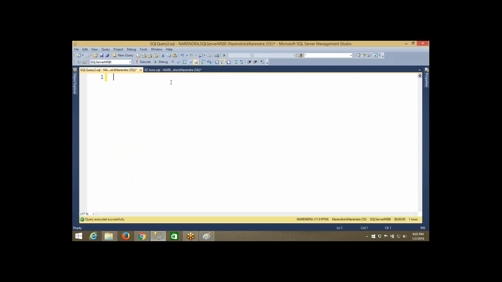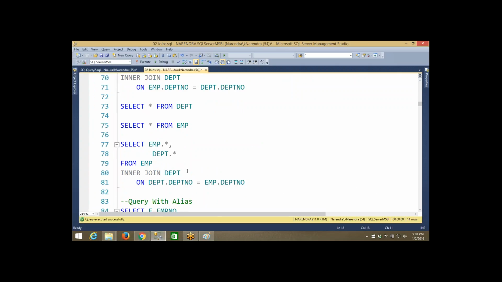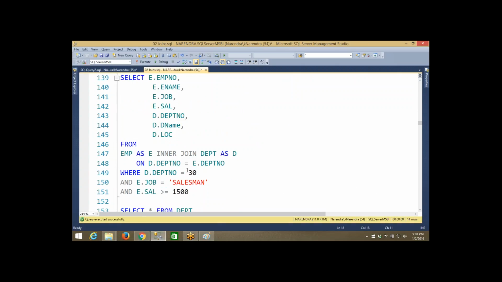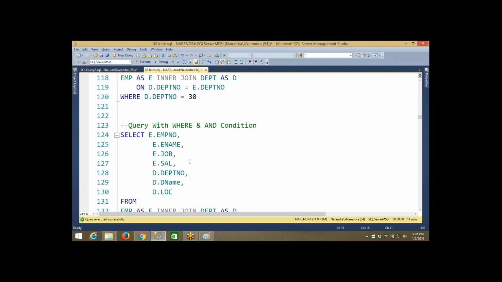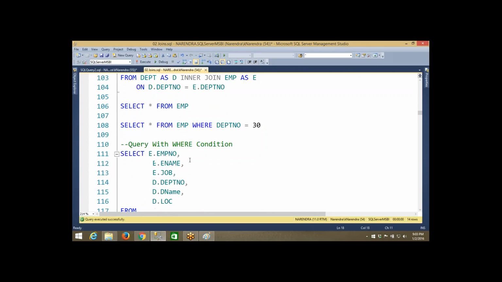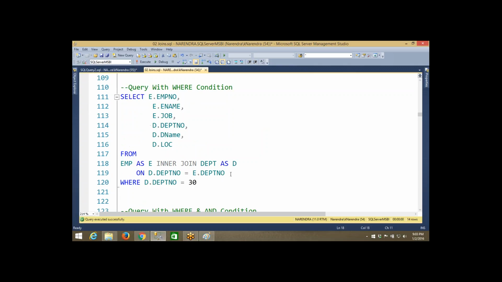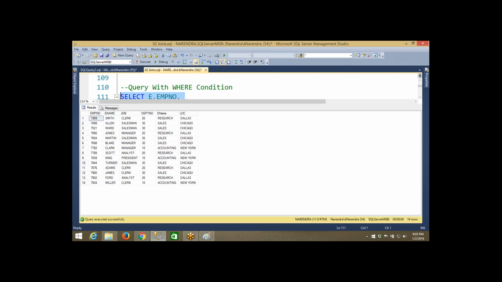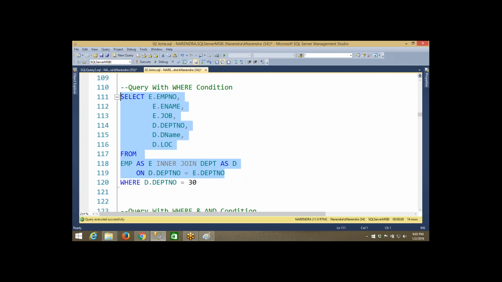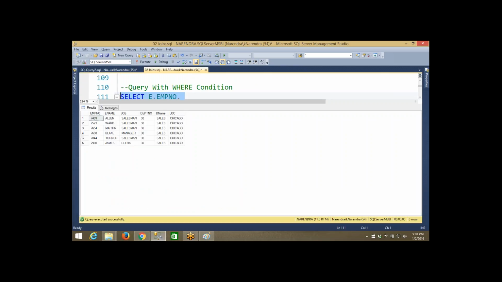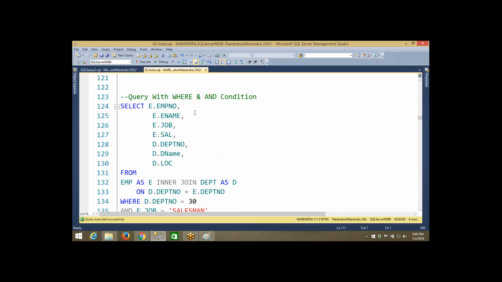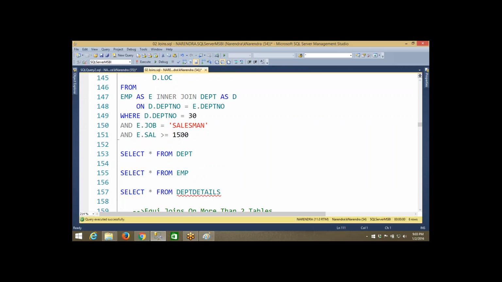Okay, now let me explain here. We can write multiple conditions also. Suppose after joining, you want to retrieve only specific data. Up to now we can see all the data. Suppose you want to see only the particular 30th department data, you can write a condition like this, where d.department_number equals 30, and you can write an AND condition. You can write multiple conditions. I have given all the examples here. You can just practice and try to understand how we have written the queries.